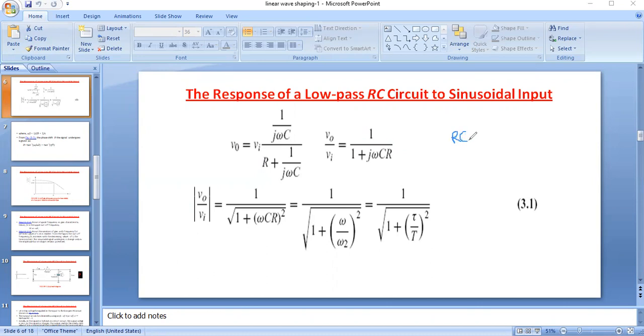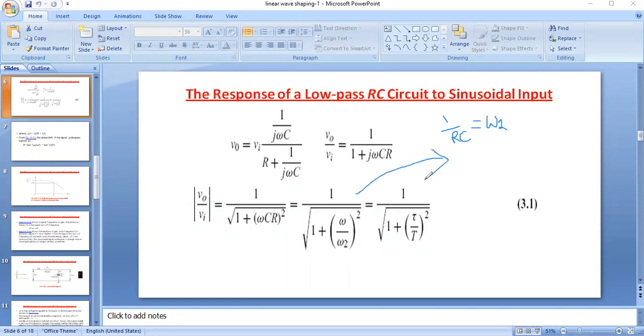Here I am going to assume that RC defines the time constant. So what is 1 by RC? Inversely proportional to time is frequency. So I am taking 1 by RC as omega 2. If we substitute this value here, we have 1 divided by the square root of 1 plus omega by omega 2 whole squared.